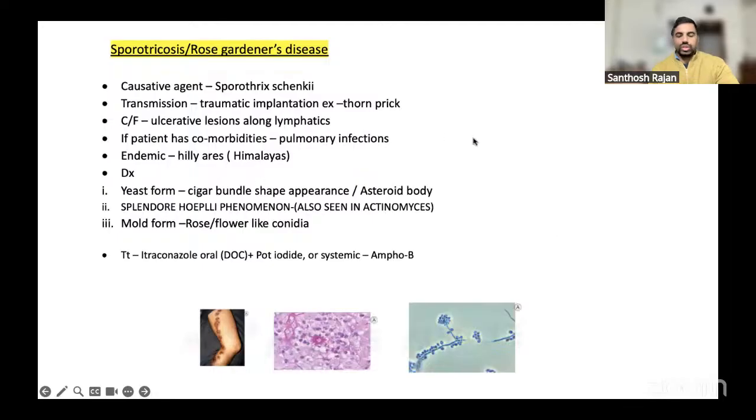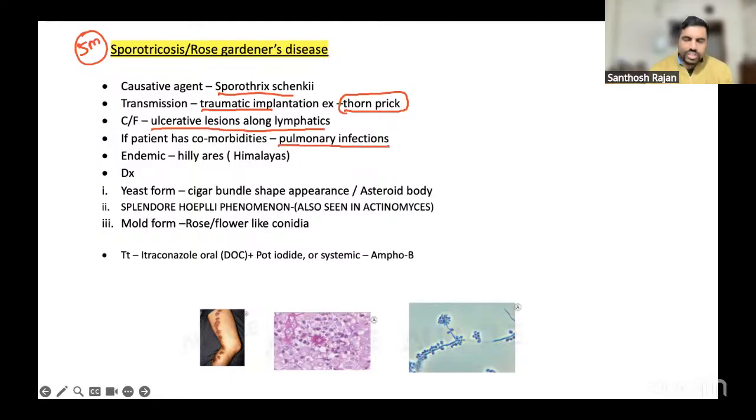So this is sporotrichosis, otherwise called rose gardener's disease, and it's very important. This question itself can be asked as a short note directly. They can give you a 5 mark question, or even a 1 mark question directly, because examiners love sporotrichotic chancre. It's commonly seen. Sporotrichotic chancre is due to traumatic implantation, a thorn prick implantation, whatever it is, and an ulcerative lesion along the lymphatics means it is definitely sporotrichotic chancre.